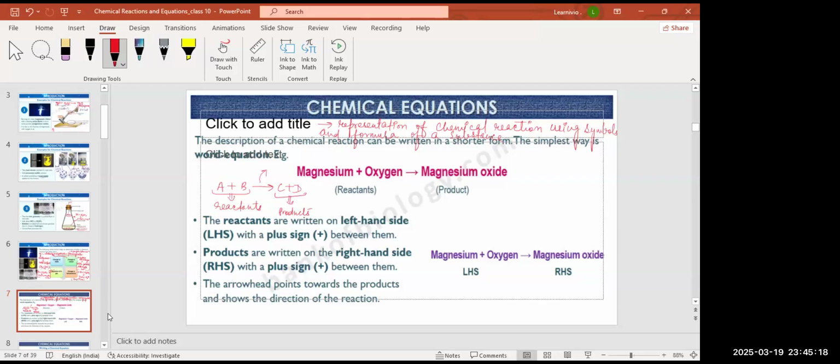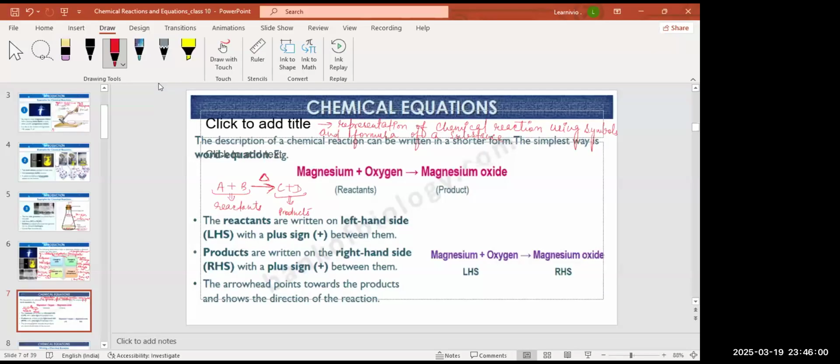And if there is any condition like heating at a particular temperature, it is written over here, generally above the arrow. If there are certain conditions, for example a certain temperature like 70 to 80 degrees Celsius, you will write it over here on the arrow. The conditions are written over this arrow only.